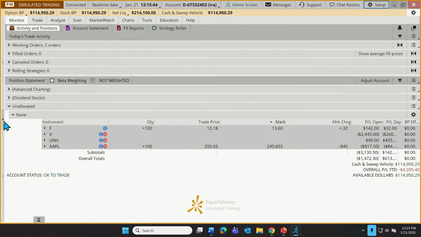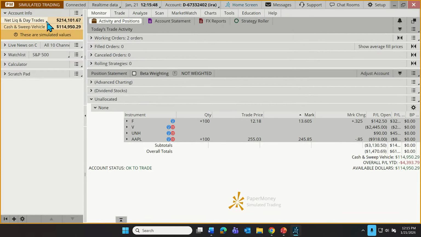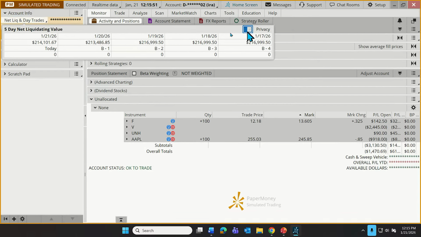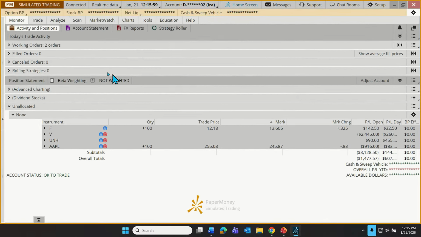Why don't I do this? I'm going to switch this just because I think it's important to know. Let's go back here and switch that privacy feature back on. So if you're opening your account, you don't want somebody walking by and seeing your balances, you can turn that on.